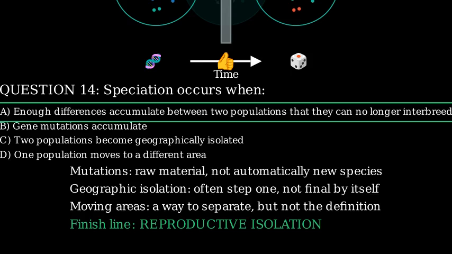Mutations supply variation. Geography can block gene flow. Moving areas can start separation. But speciation is complete only when interbreeding no longer works.